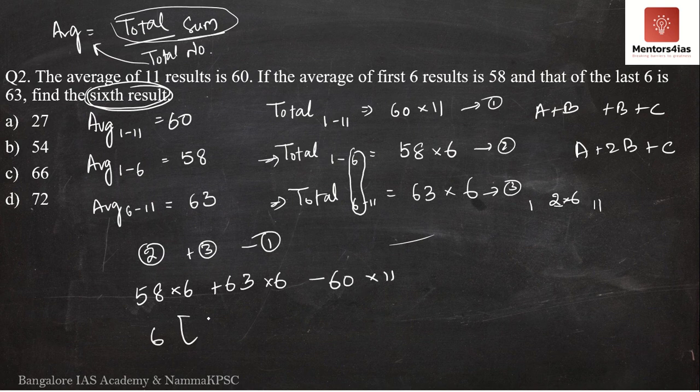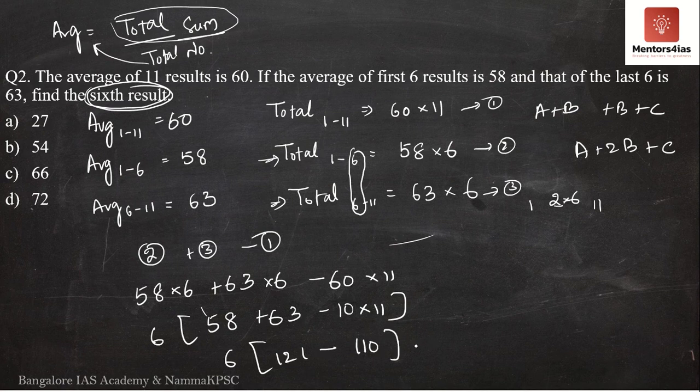I'll take 6 common out. We have 58 plus 63 minus 10 into 11. So this is 6 into 8 plus 3 is 11, 1 carry 5 plus 1 is 6. 6 plus 6 is 12 minus 110. So 121 minus 110 is nothing but 11. So 6 into 11 is 66. Therefore, what is the value of the sixth result? The value of the sixth result is nothing but 66. Therefore, the correct option is 66.